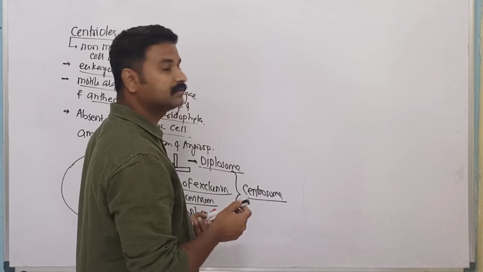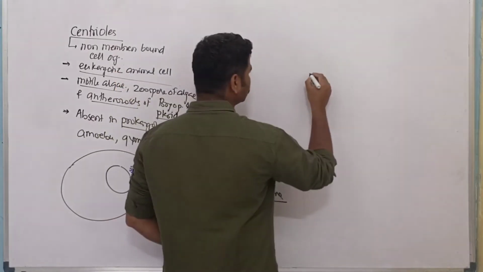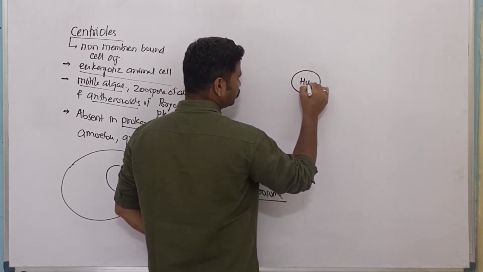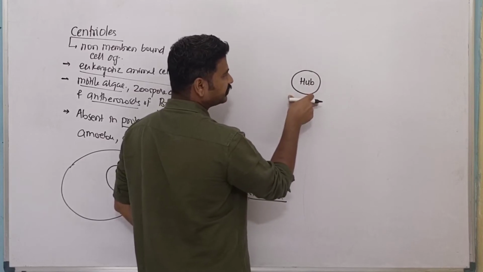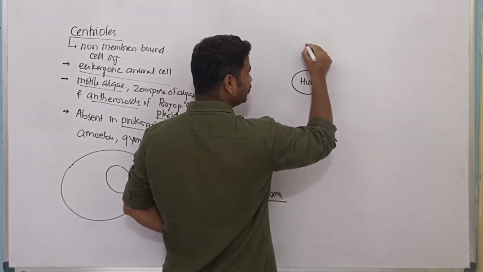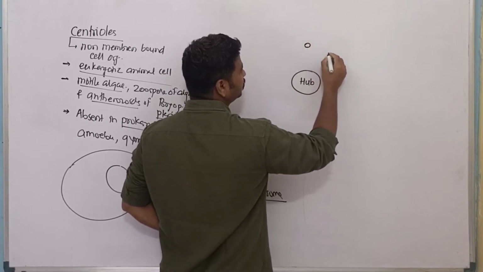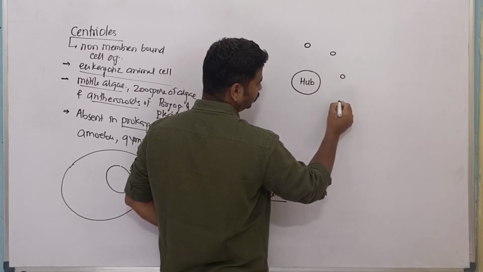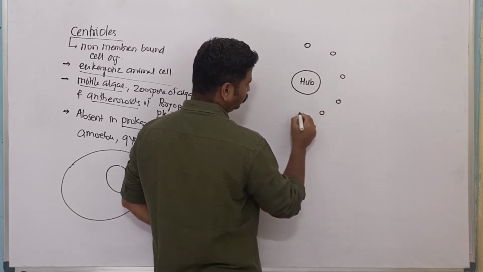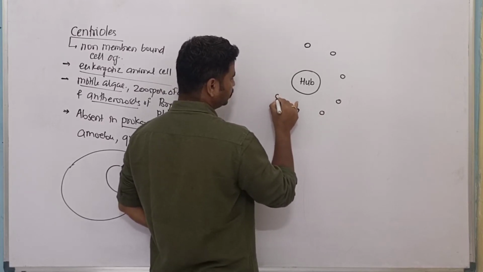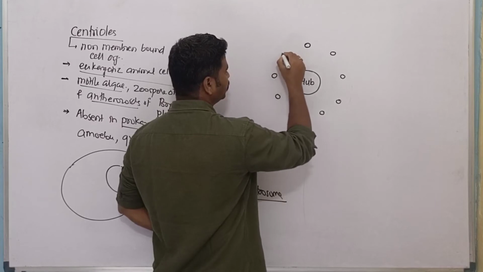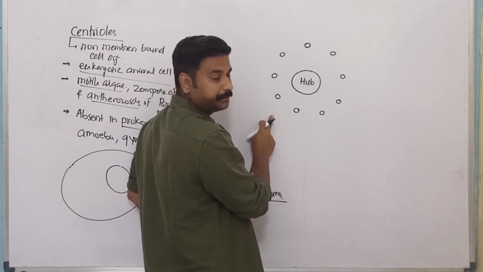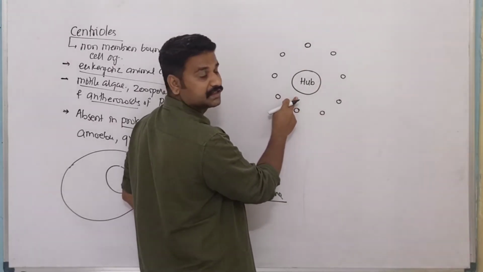While drawing the structure of centriole, we have to imagine a central proteinaceous hub. This central proteinaceous hub is surrounded by 9 evenly placed peripheral fibrils: 1, 2, 3, 4, 5, 6, 7, 8 and 9.